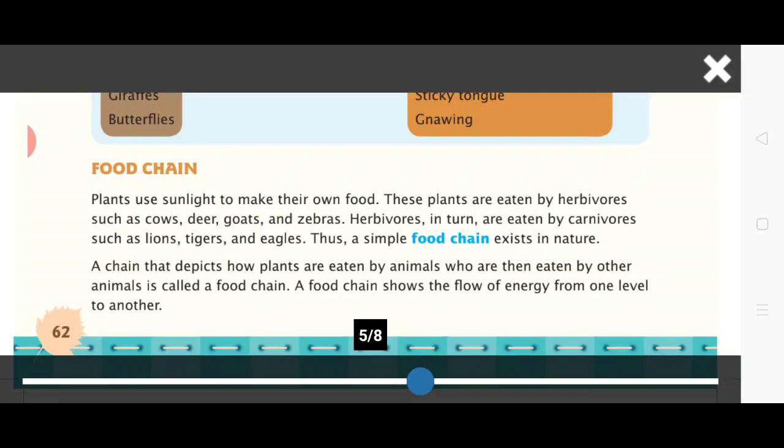For example, the grasshopper depends upon the grass for its food. The frog depends upon the grasshopper for its food, which in return becomes food for the snake. The snake finally gets eaten by the eagle. So all this becomes a food chain, a chain that depicts how plants are eaten by animals who are then eaten by other animals. A food chain shows the flow of energy from one level to another level.